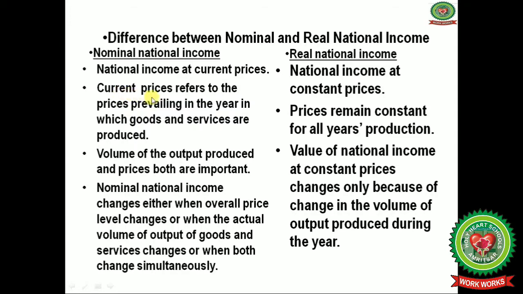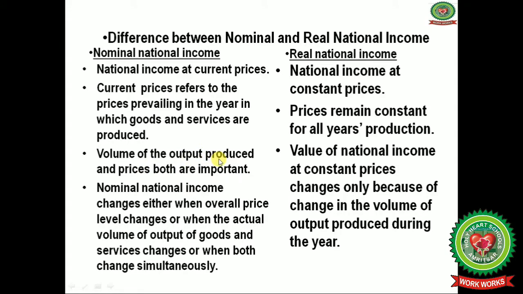Second point of differentiation is that current prices refer to the prices prevailing in the year in which goods and services are produced. Done. Now prices remain constant for all the years' production under the real national income. It means whatever the prices for the commodities were in the base year will be considered as the prices for the next year's commodity production.